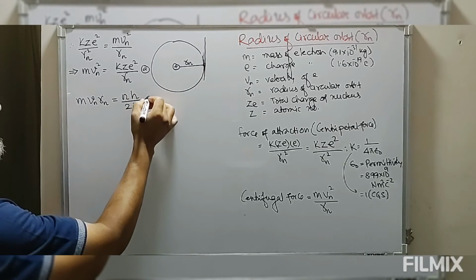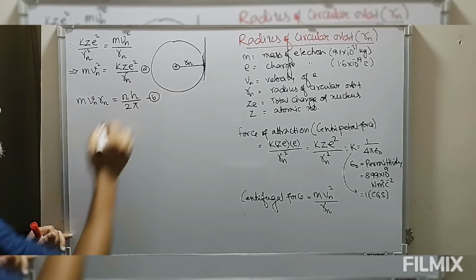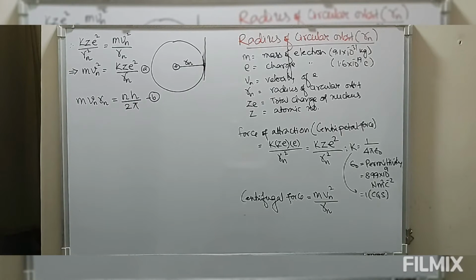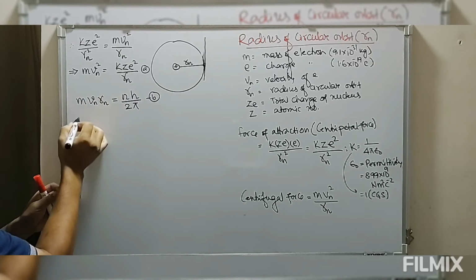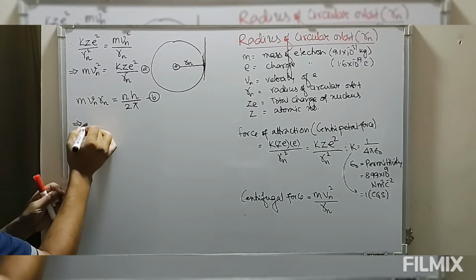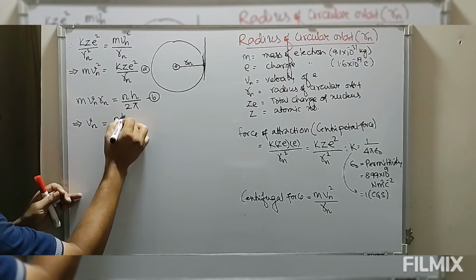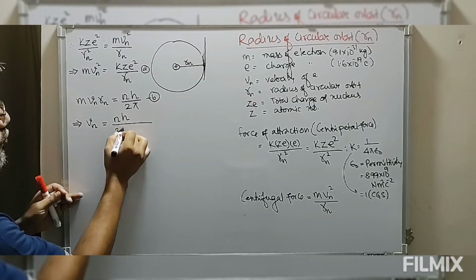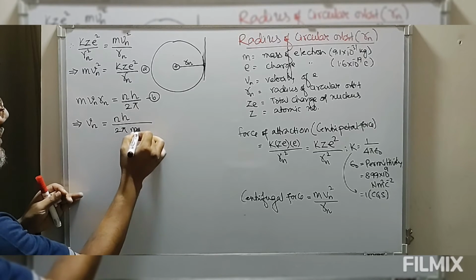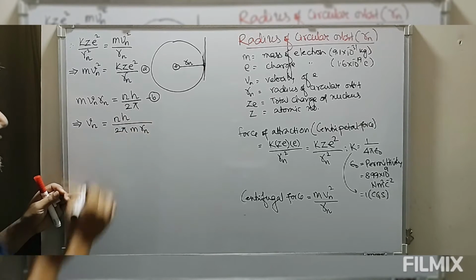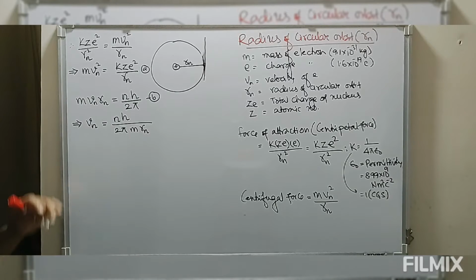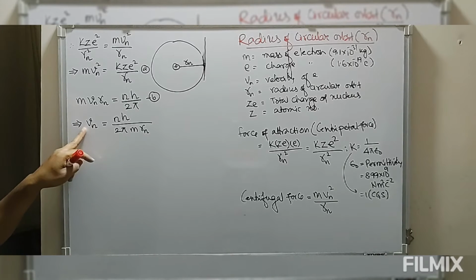Let this be equation B. Now look at this. From equation B, we can find the value of velocity. Therefore, the velocity vn is equal to n h by 2 pi m Rn. So this is the velocity of the electron in the nth orbit.